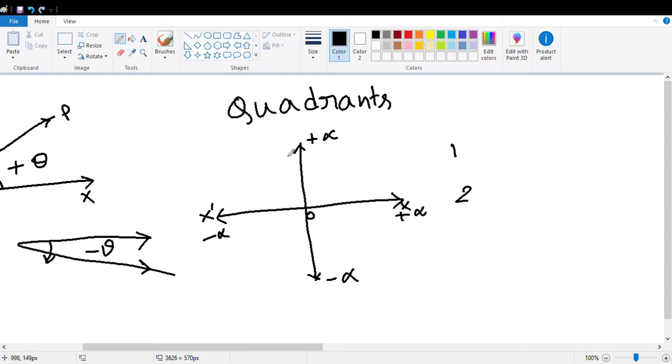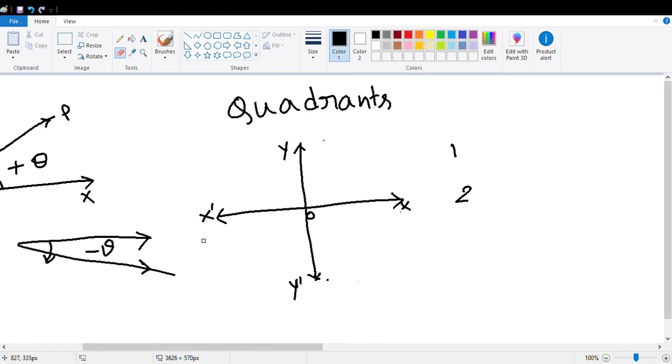Like that, this is positive y-axis and this is negative y-axis, y prime.